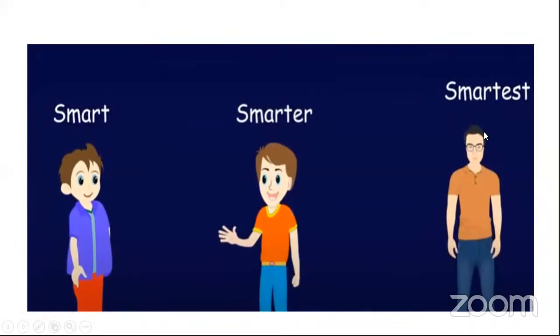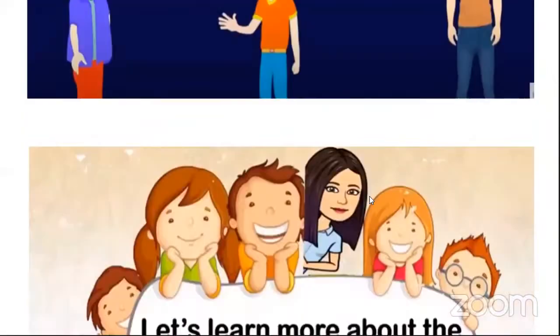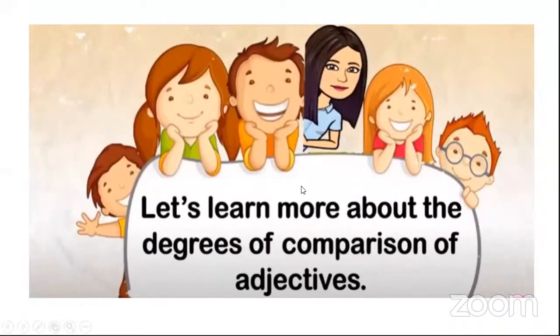And this one is the smartest of these three boys. So which degrees have I used? I have used positive, then comparative, and then superlative. Superlative, yes, very good.